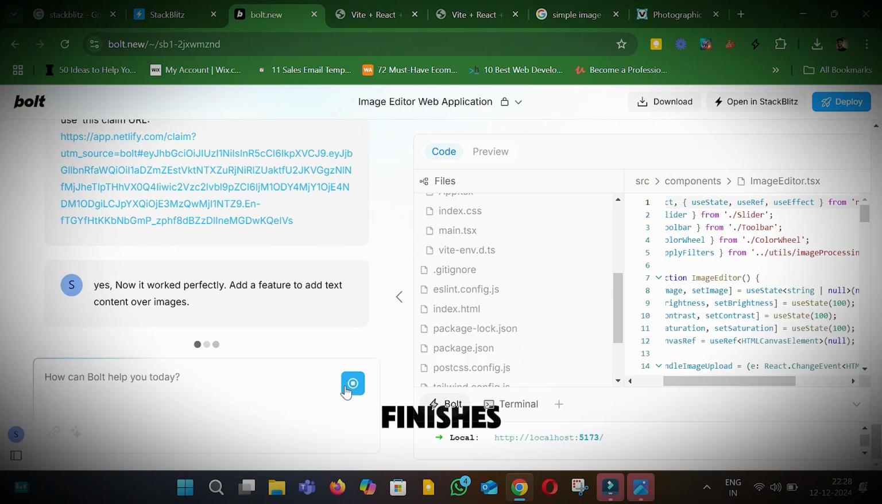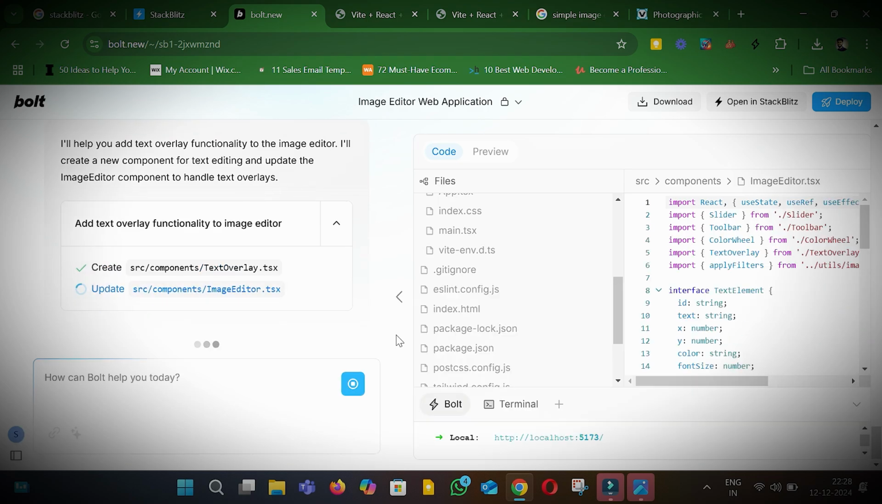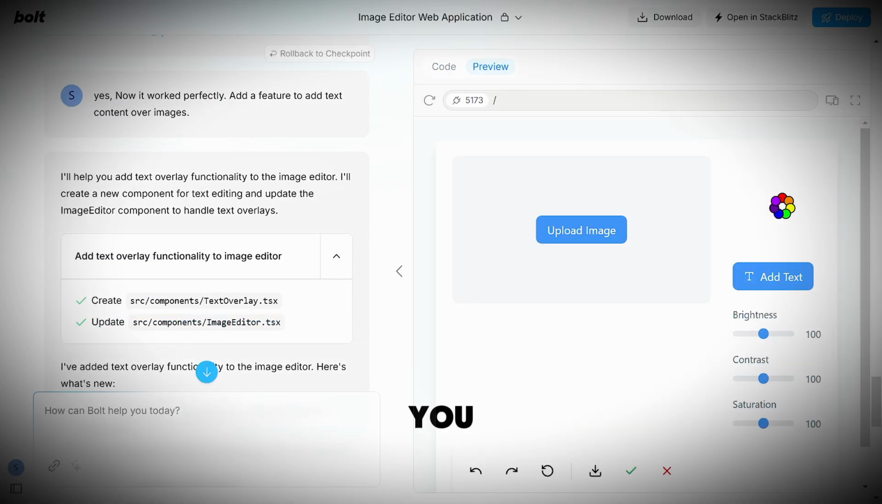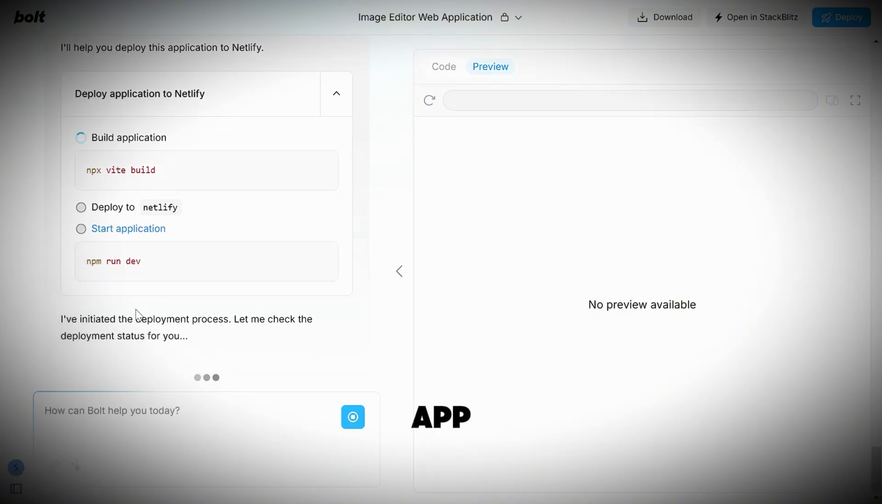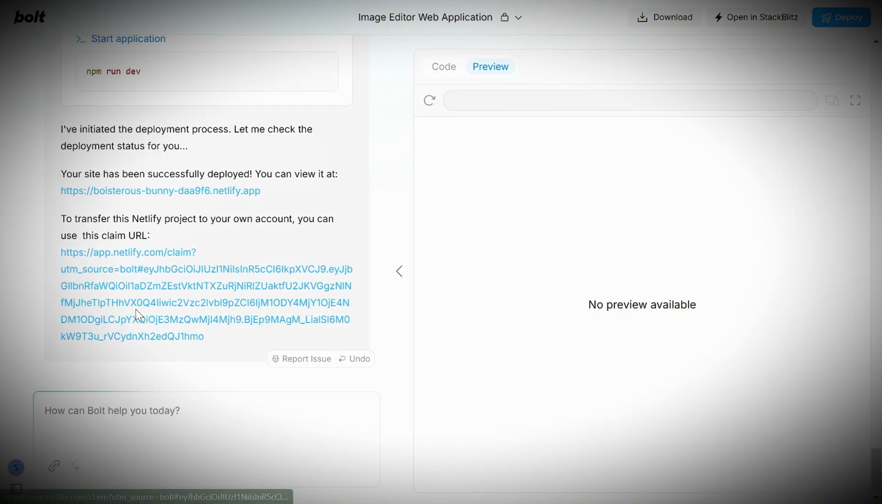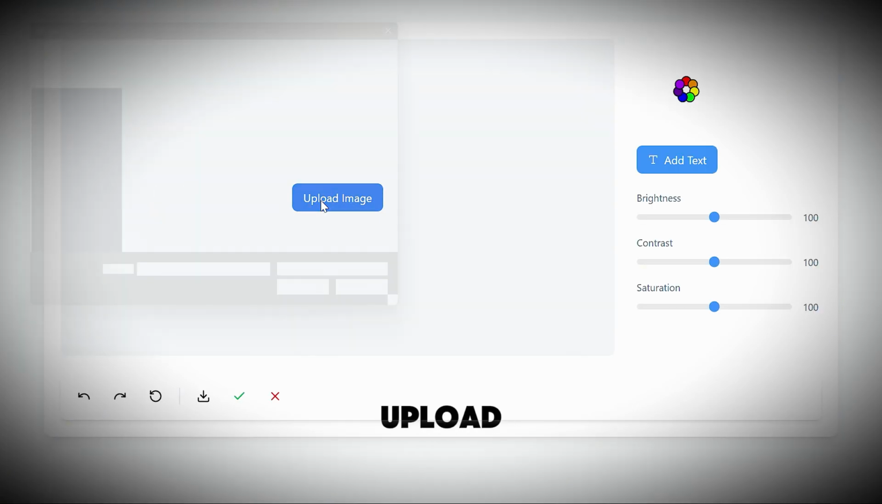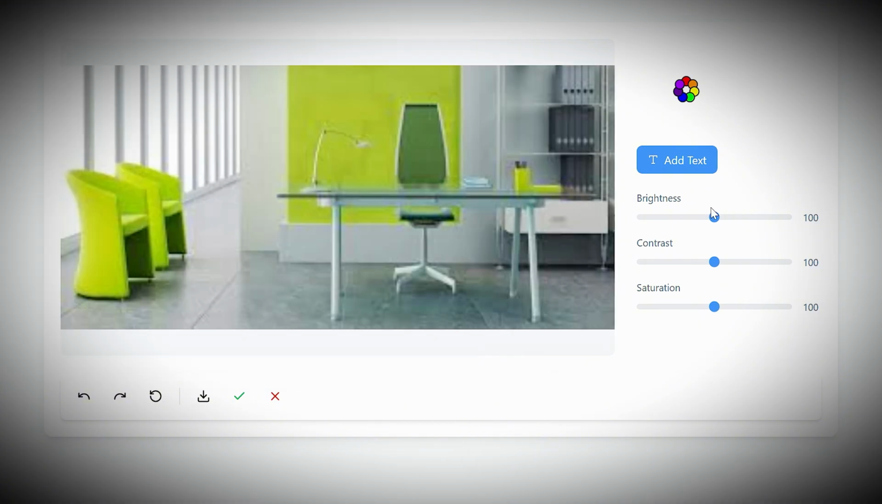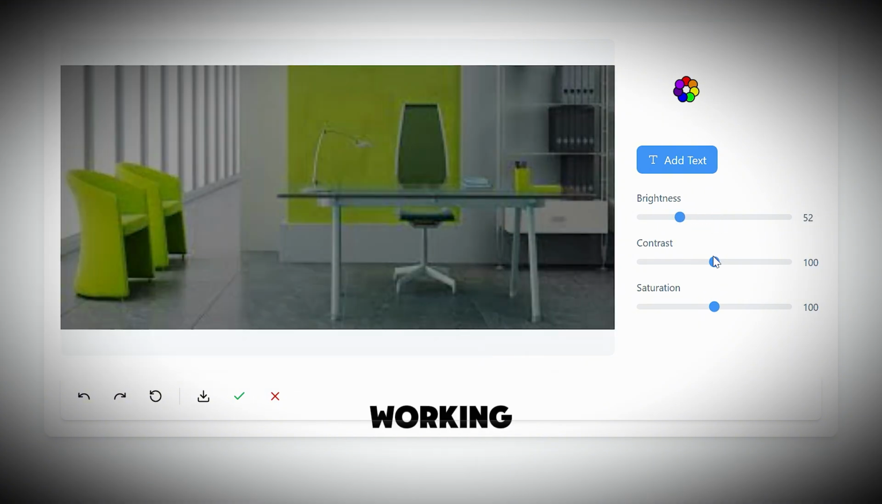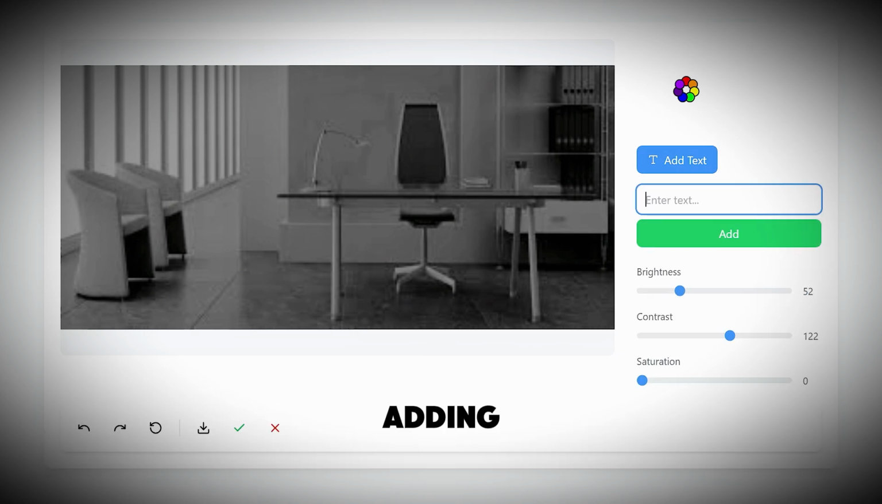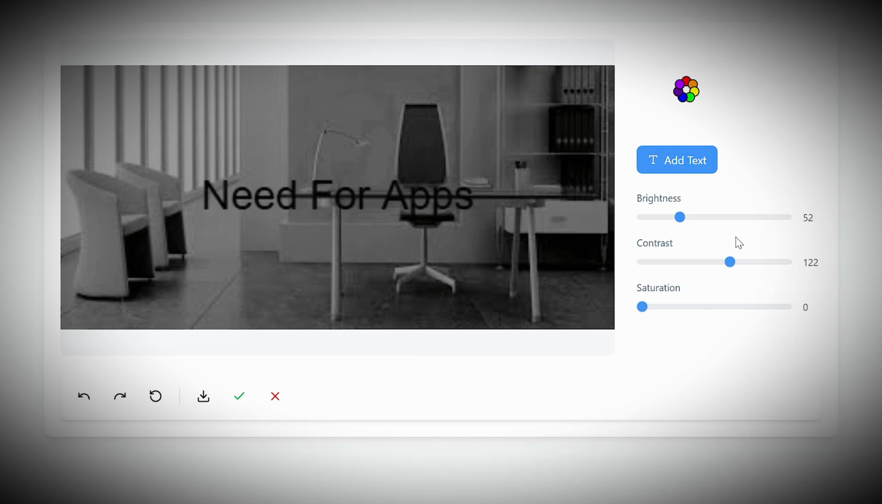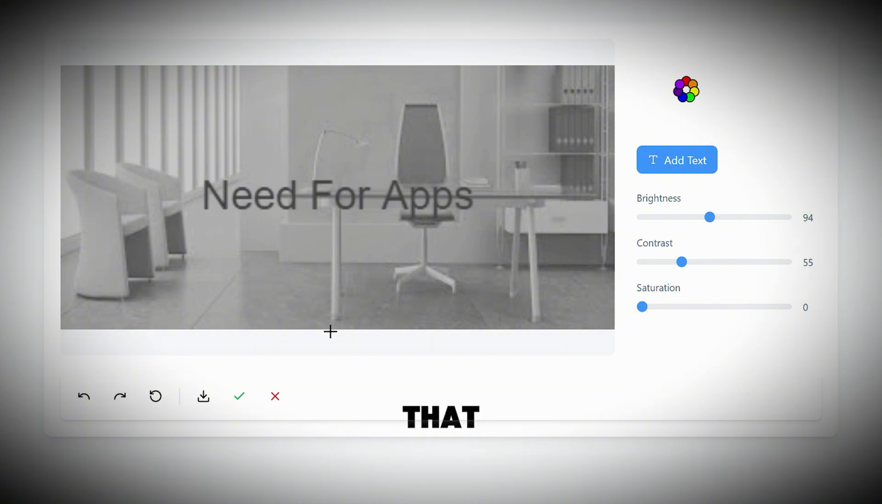Let's wait until Bolt finishes the coding. You see, our new feature has been added, and let us deploy our app. So our app has been deployed. Now we can upload an image here. The editors are working, and let us try adding text. Look at that. We have made a fully functional image editor with minimal effort and time.